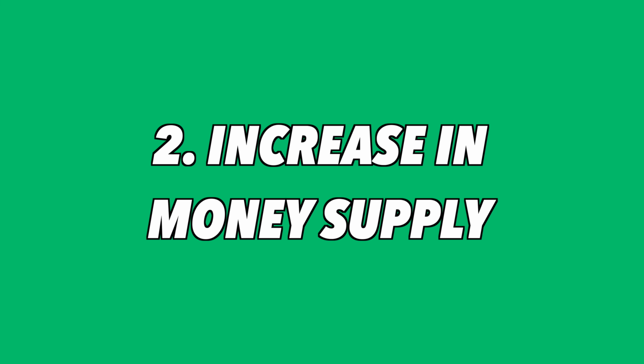Increase in money supply. Now, I'm going to use a word that I never thought I would use on my YouTube channel. And that is quantitative easing. Yep, I never really understood what that meant either, and it sounded like some nice words which meant that number 10 had a magic money tree that printed money. But the point of that is that when you print money, you increase the amount of money that is available in an economy. That means there is more money to buy stuff.